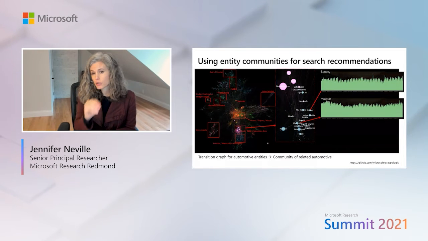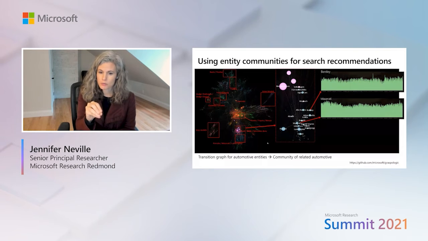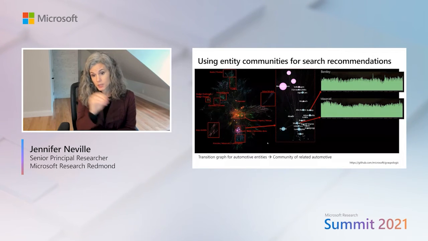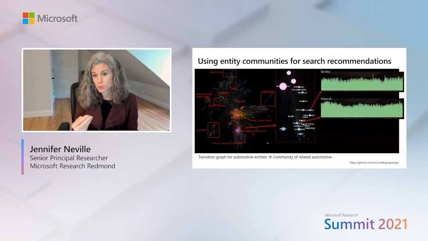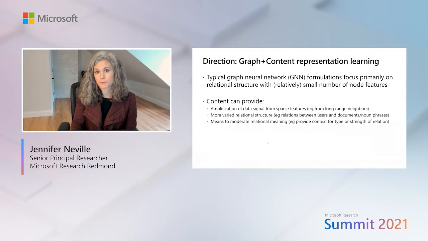And so this is just a very quick example to show you how we don't even need to know the content of the pages in order to extract some of the semantic information about which topics or which products are most likely to be searched together. So the users and how they interact with that content is providing the information for us.